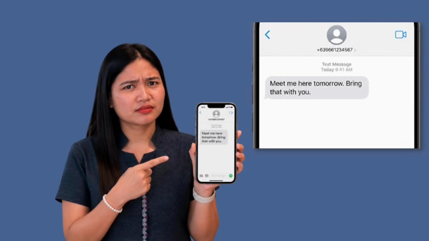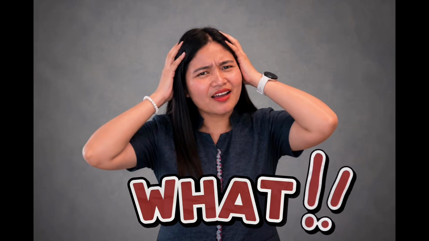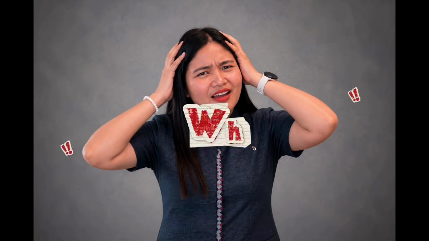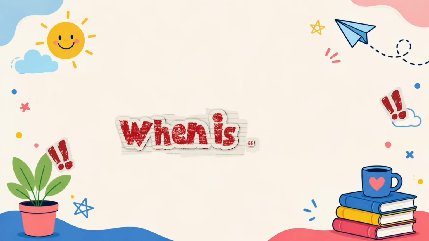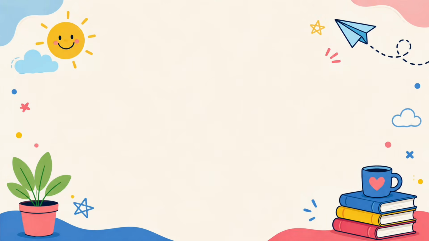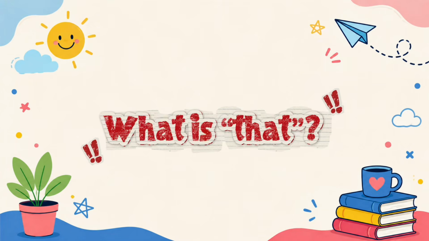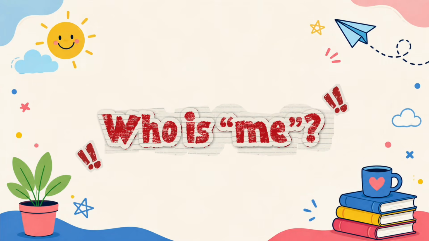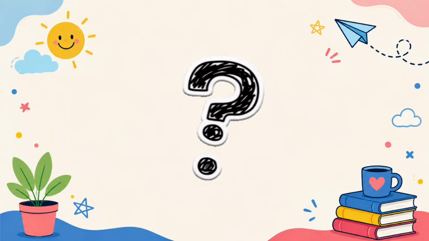Class, I received a very confusing message. It says, "Meet me here tomorrow. Bring that with you." What? Wait. Where is here? When is tomorrow? And what exactly is that? And who is me? Confusing, right?